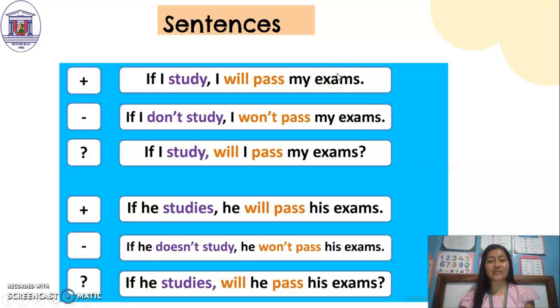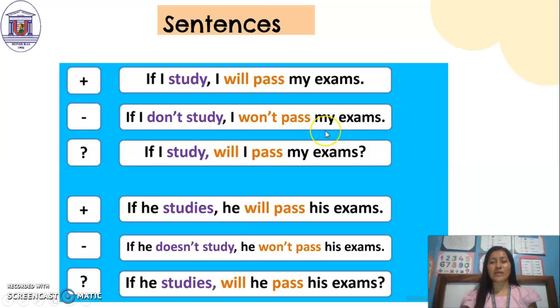Let's read some sentences. Here we have the first one in positive. If I study, comma, I will pass my exams. It's a possibility. If you study, you will pass your exam. Negative. If I don't study, comma, I won't pass my exams.